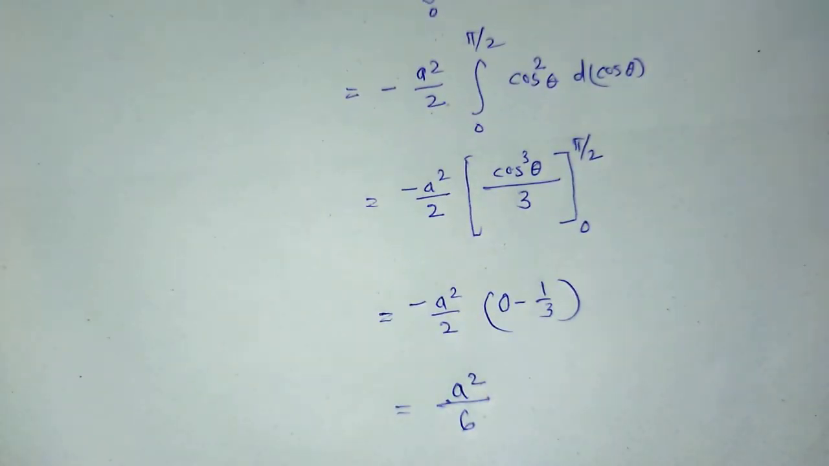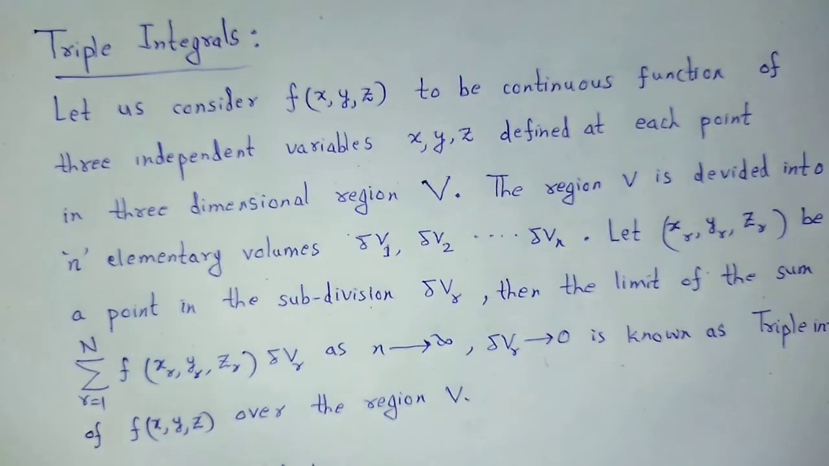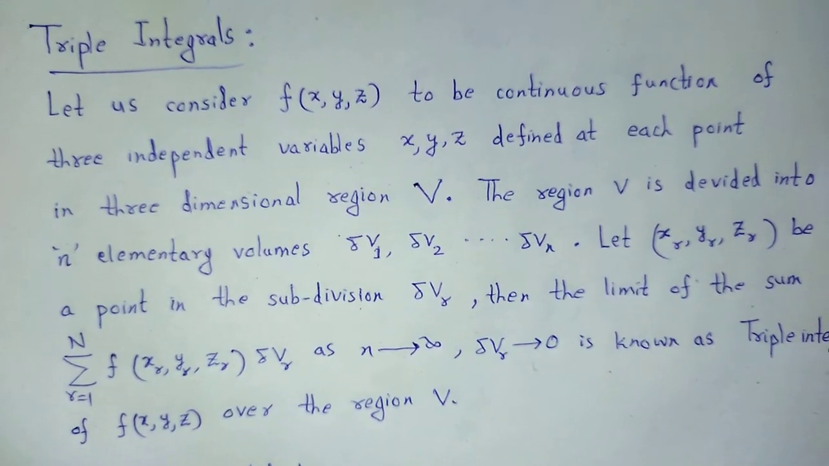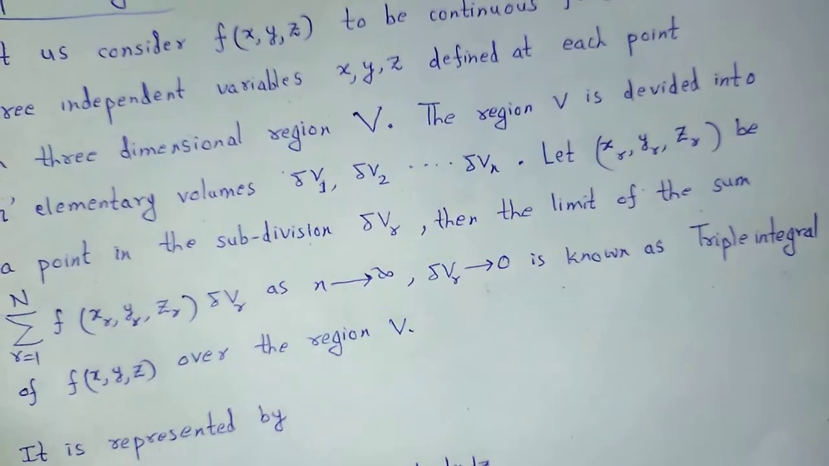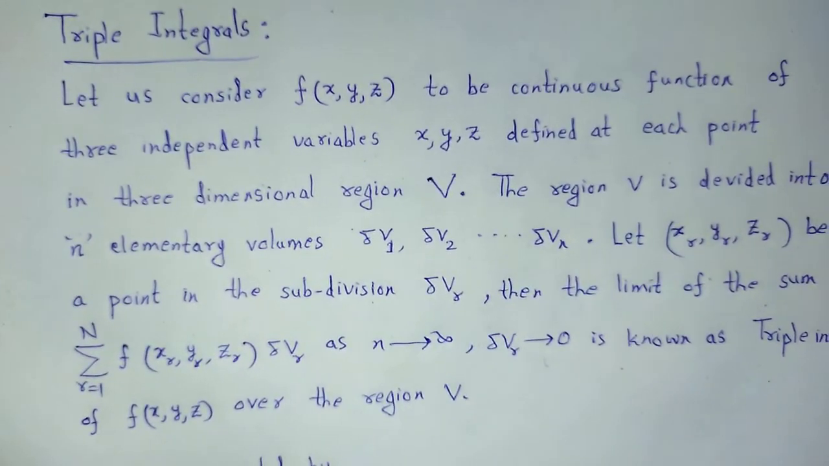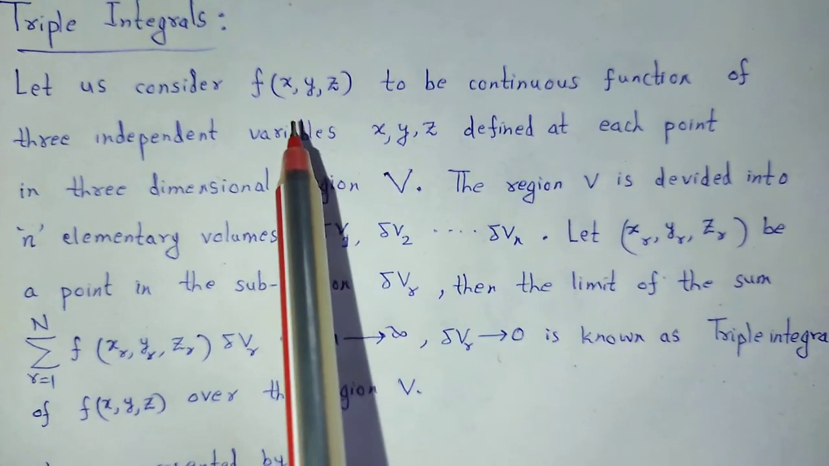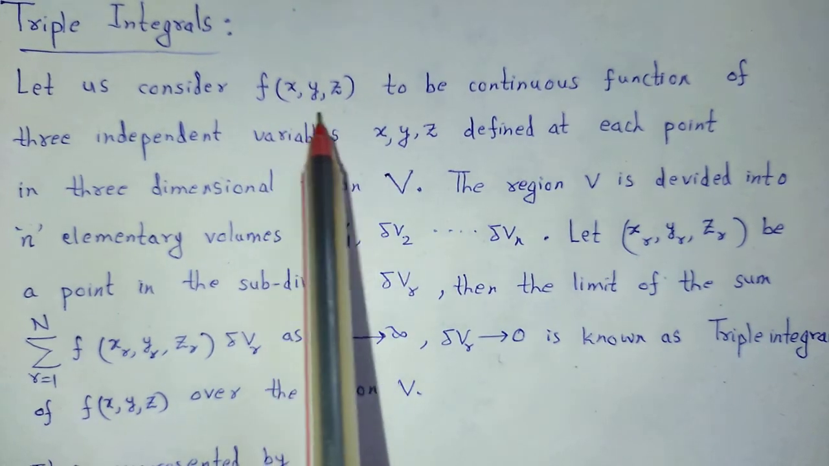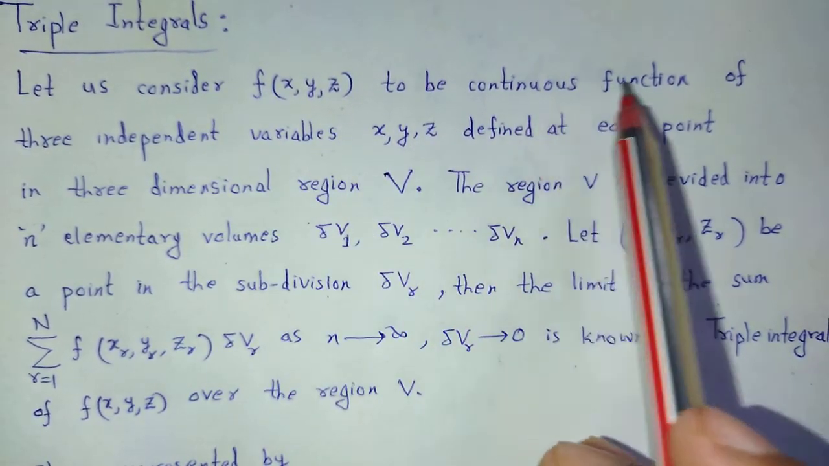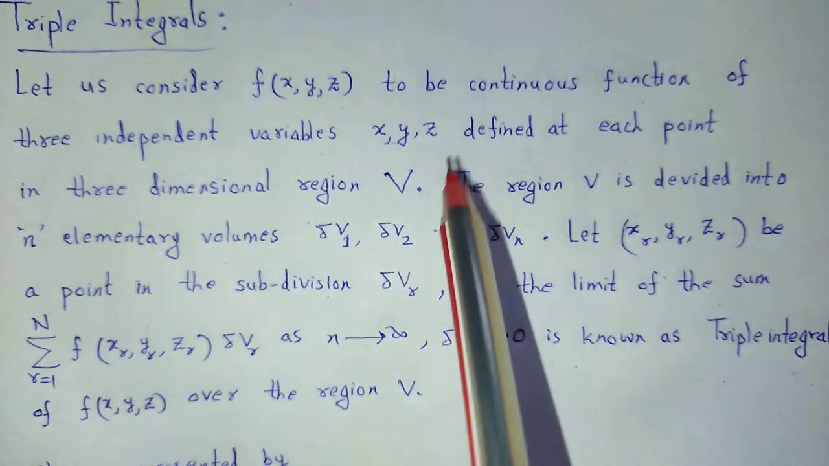Now we understand the concept of triple integration. There are two types of multiple integrals, that is the double integral and the other one is the triple integral. We already discussed double integrals. Now we have to understand what triple integrals are. Let us consider f of xyz. In the earlier case that was a two variable function, f of xy, but in this case it is a three variable function, f of xyz, to be a continuous function of the three independent variables x, y and z, defined at its points in a three dimensional region V.